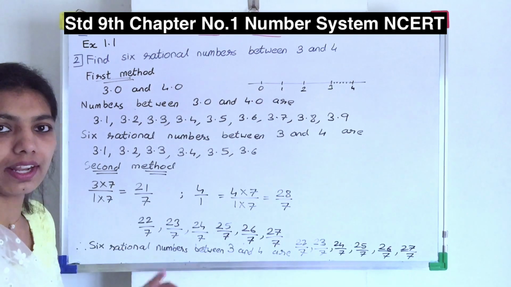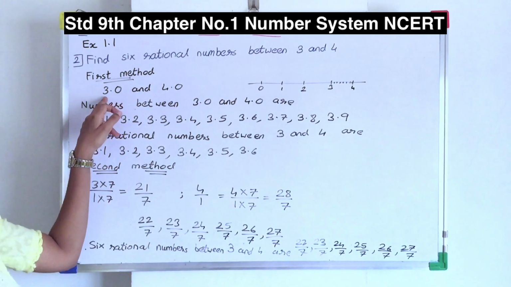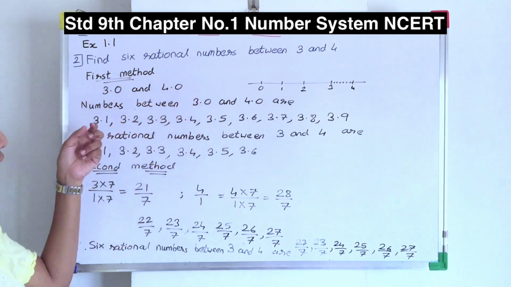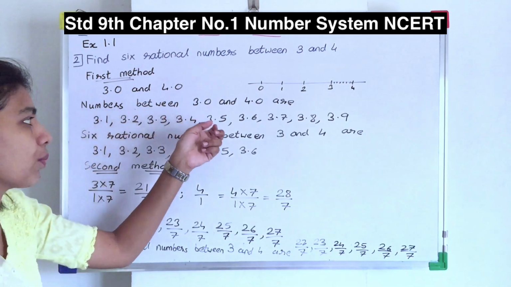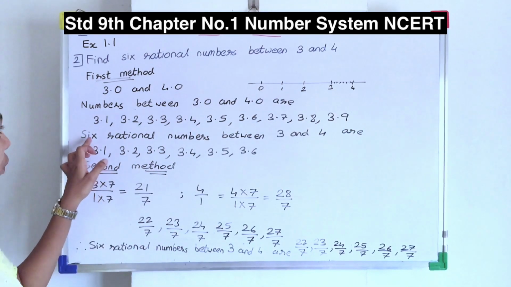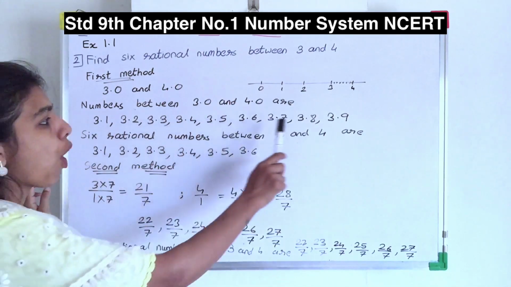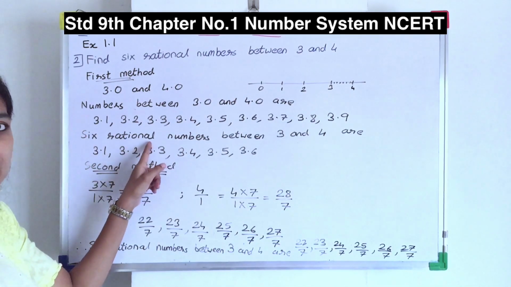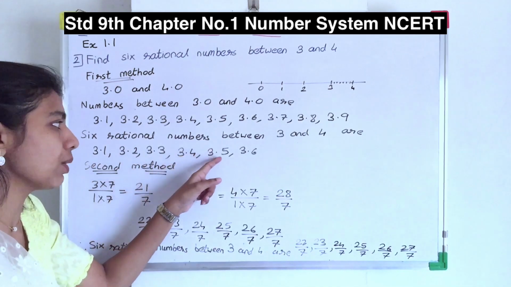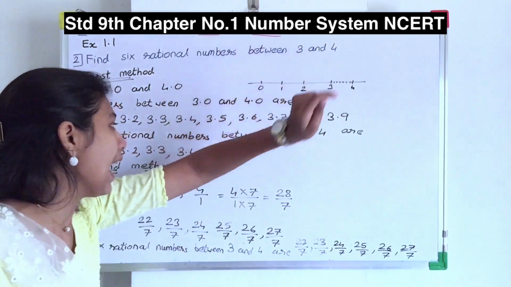So you got it. There are two methods to solve this sum. One is the simplest form, like considering 3 as 3.0 and 4 as 4.0. And you will get 3.1, 3.2, 3.3, 3.4, 3.5, 3.6, 3.7, 3.8 and so on. But they have told you to find only 6 rational numbers. So instead of writing all this, I will write only 6 rational numbers: 3.1, 3.2, 3.3, 3.4, 3.5 and 3.6 are the 6 rational numbers between 3 and 4.